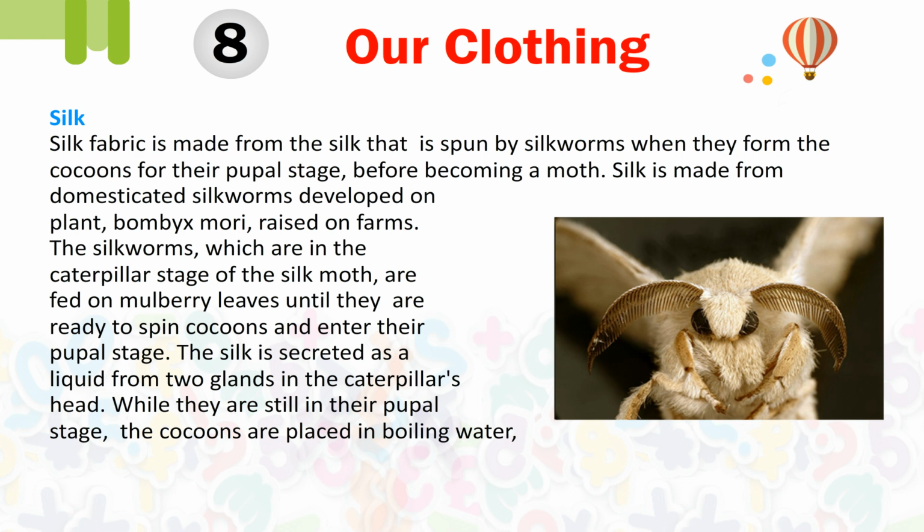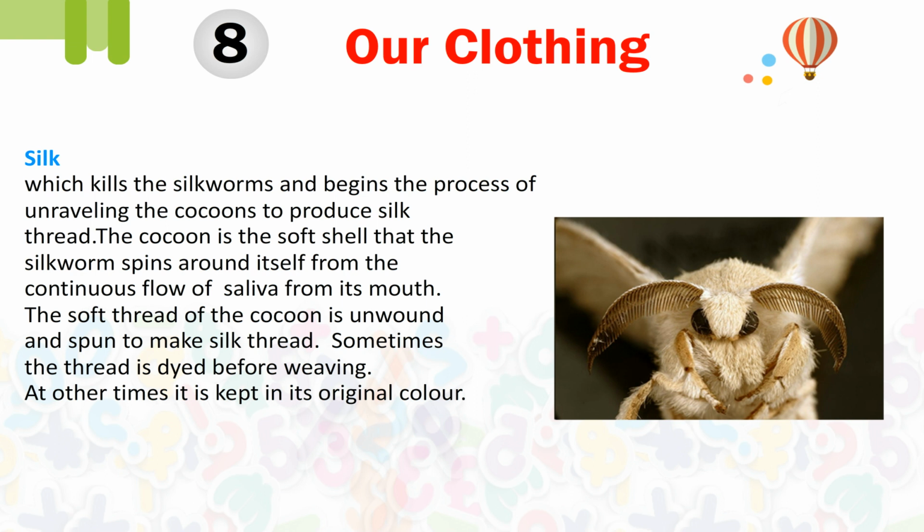Silk. Silk fabric is made from the silk that is spun by silkworms when they form the cocoons for their pupal stage before becoming a moth. Silk is made from domesticated silkworms, Bombyx mori, raised on farms. The silkworms, which are in the caterpillar stage of the silk moth, are fed on mulberry leaves until they are ready to spin cocoons and enter their pupal stage. The silk is secreted as a liquid from two glands in the caterpillar's head. While they are still in their pupal stage, the cocoons are placed in boiling water, which kills the silkworm and begins the process of unraveling the cocoons to produce silk thread.